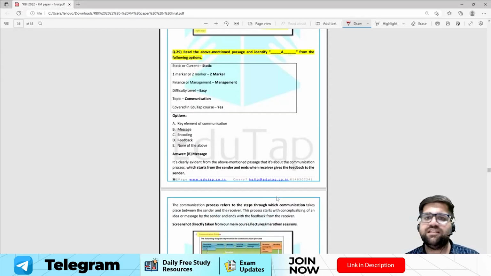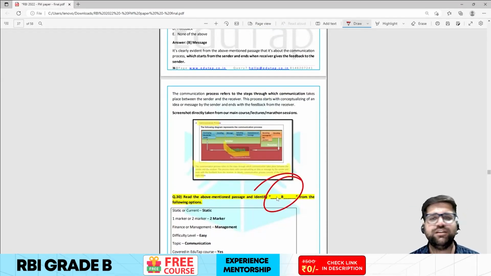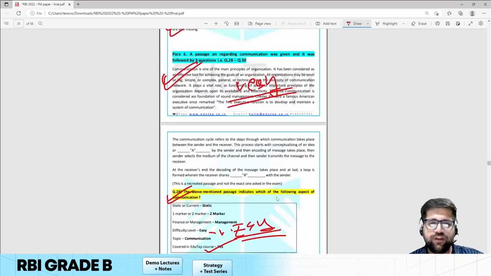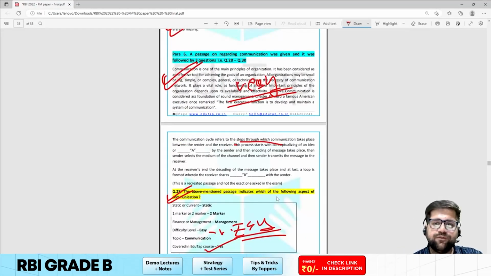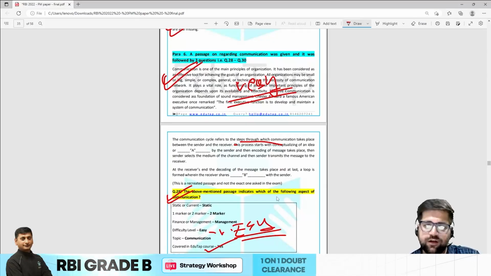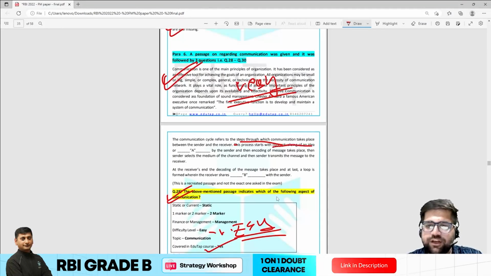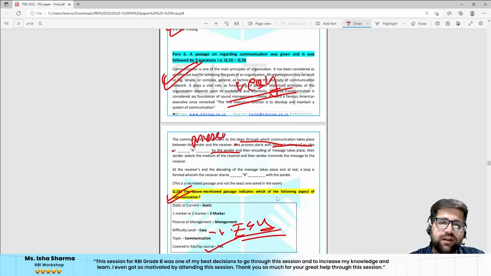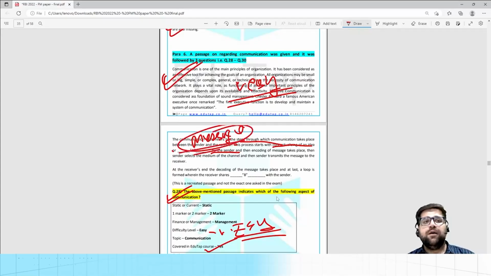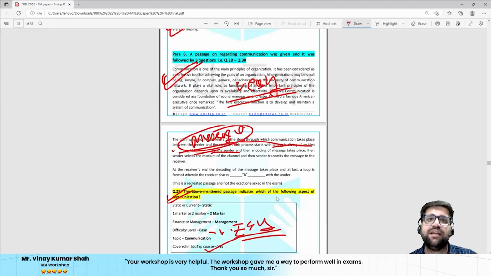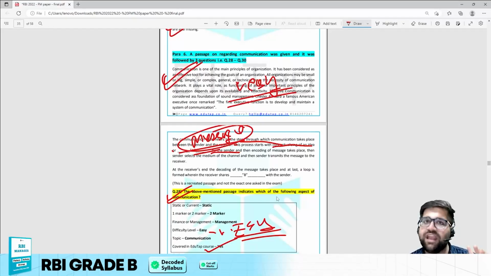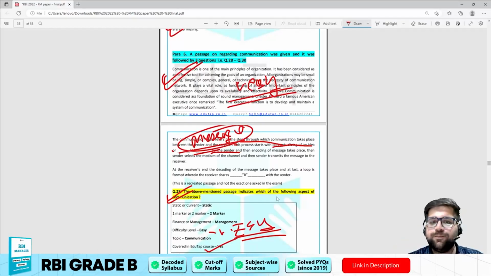Read the above mentioned passage and you have to identify A, and the next question is regarding B. So let's solve these 2 questions simultaneously. The communication cycle refers to the steps through which communication takes place between sender and receiver. This process starts with conceptualization of an idea by the sender. So the answer will be message over here. This is the first answer, because first the sender has to develop an idea and that idea gets converted into a message. So the answer for the first blank will be message, and then the process continues.